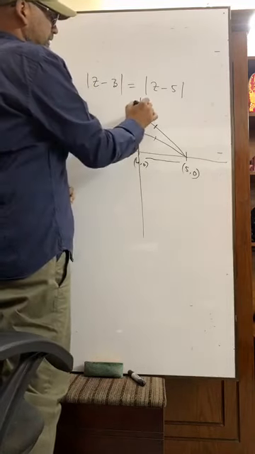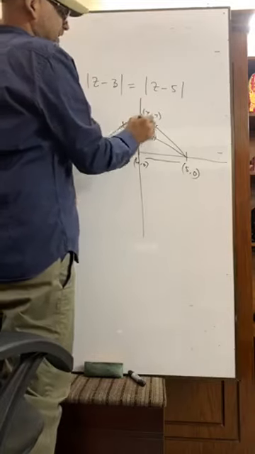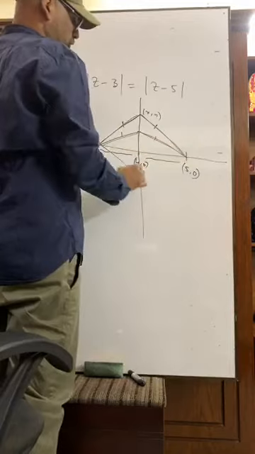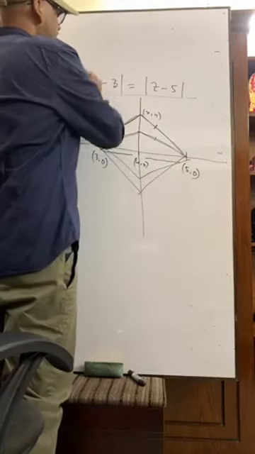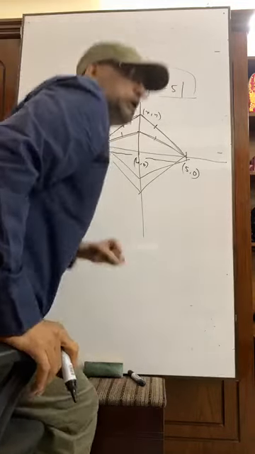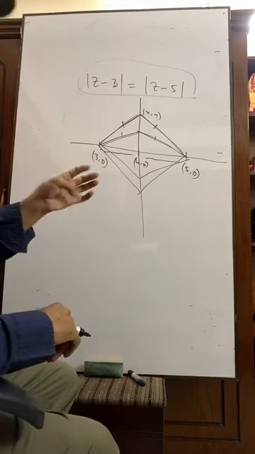Suppose this is x, y, this distance and this distance will be equal. All will be equal. So what is meant by this? That it is the locus of a straight line.